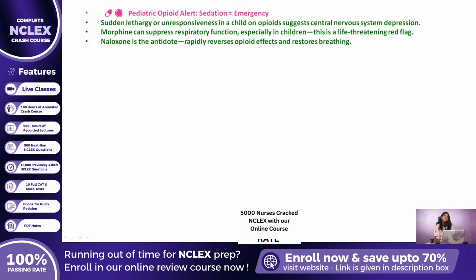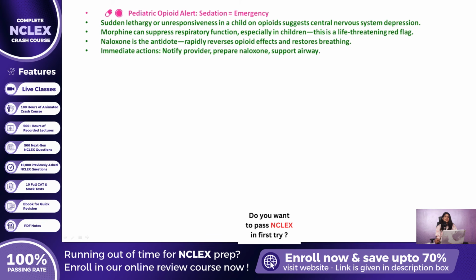Naloxone is an opioid antagonist that reverses the effects of opioids quickly by displacing them from their receptor sites, restoring respiratory effort and alertness. In emergency pediatric care, the nurse must act fast, notify the provider, have naloxone readily available, and initiate emergency airway support if needed. This response reflects both critical thinking and rapid prioritization under pressure, which are cornerstones of safe pediatric practice.